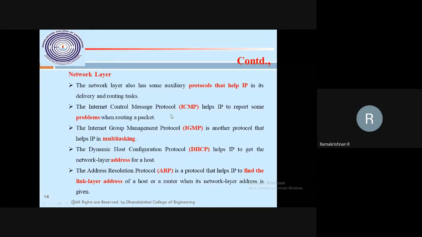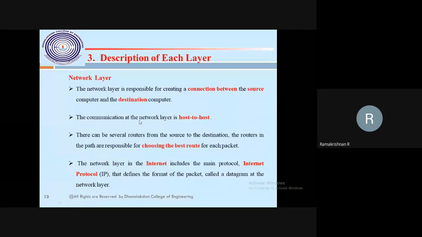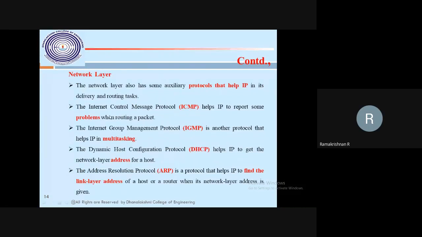Because in the Internet Protocol at the network layer, there is only a host-to-host connection. Between you and me, it is my host machine's connection, and here we are only establishing it with the help of the Internet Protocol. If any issues come up, ICMP will take care of it and report problems when routing the packet. This is the role of the ICMP protocol. We are going to study ICMP in depth also.